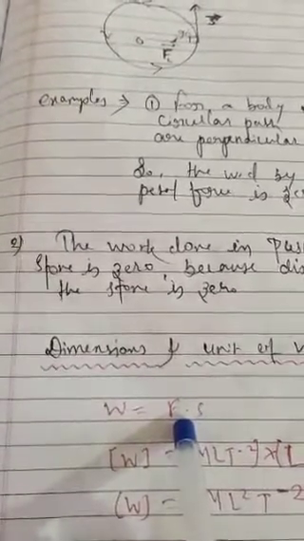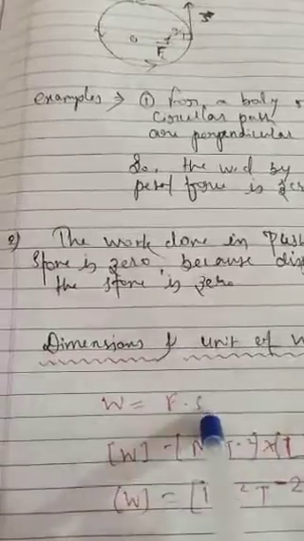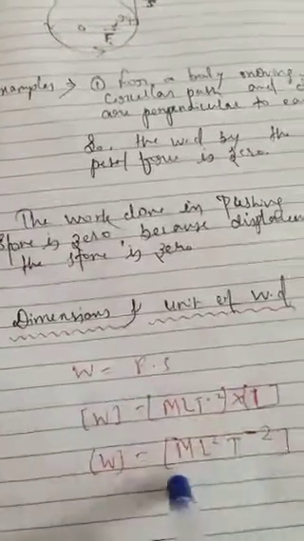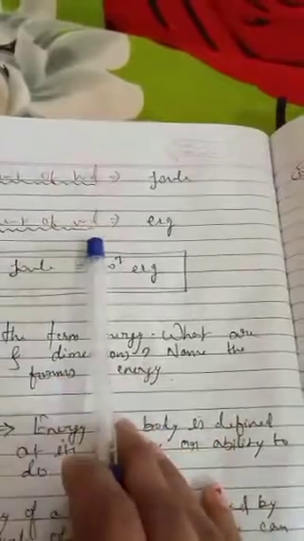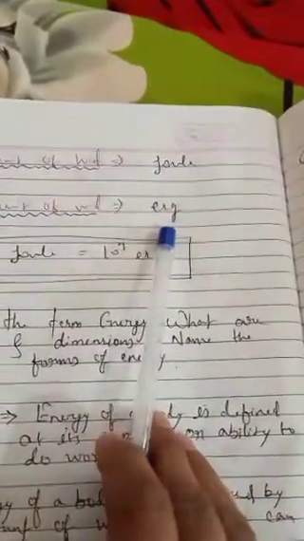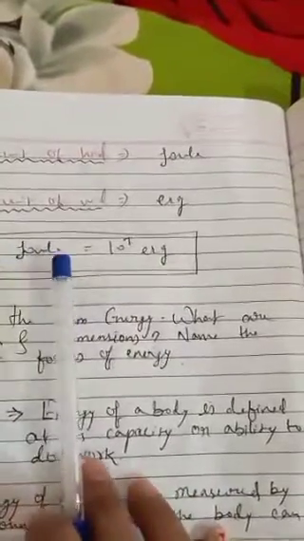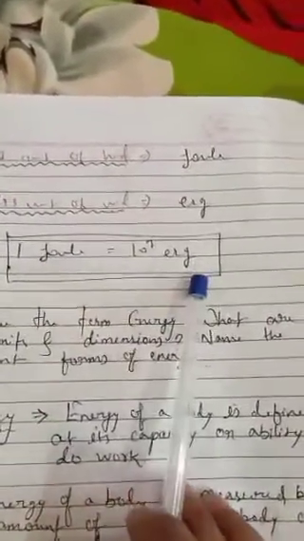Dimension formula of force is MLT minus 2 and distance is L. So final dimension formula of work done is ML2T minus 2. SI unit of work done is joule and CGS unit of work done is erg. So what is the relation between joule and erg? 1 joule is equal to 10 to the power 7 erg.